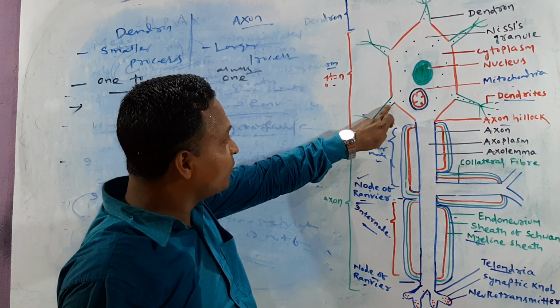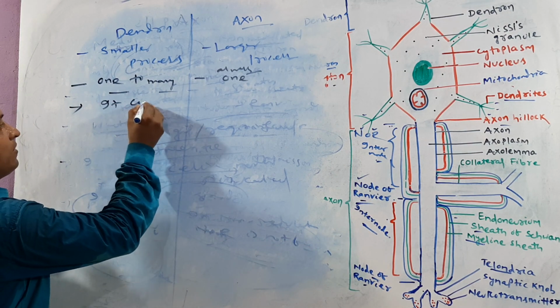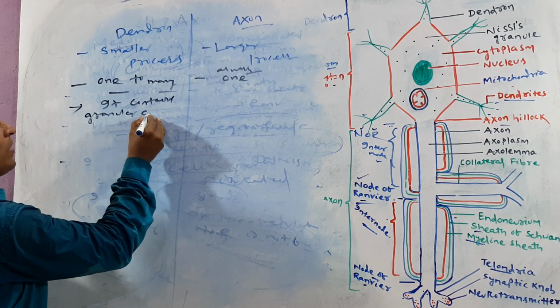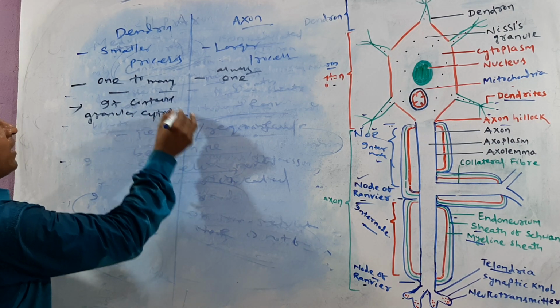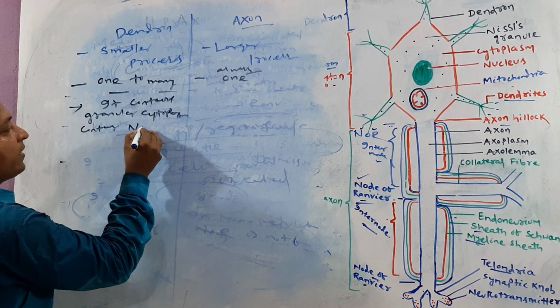The dendron contains which granule? Nissl's granule. Dendron contains granular cytoplasm, containing which granule?